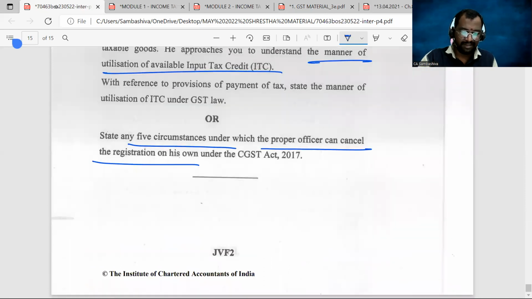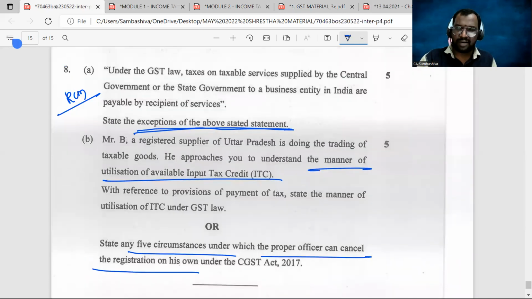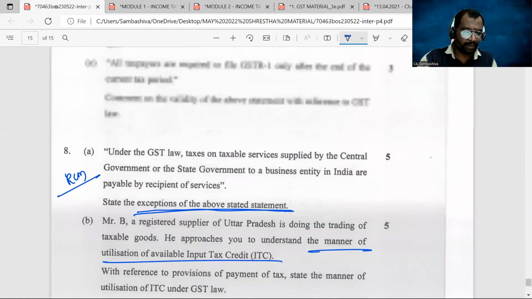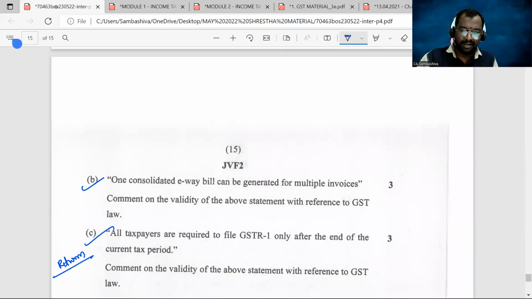Are you following, sir? So when it comes to GST also, almost 90 to 95% of the paper was covered in our Shrestha material. Some straightforward problems and some straightforward theory questions we have seen from our Shrestha material. So overall, the question paper was good. I cannot say the question paper is very tough, and at the same time, I cannot say it is very easy. But the paper was good. We can easily score 70 plus marks in this paper.